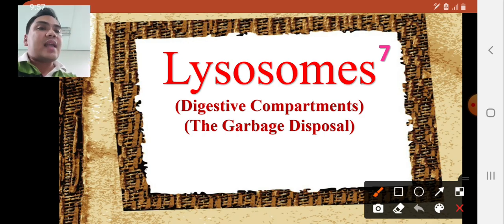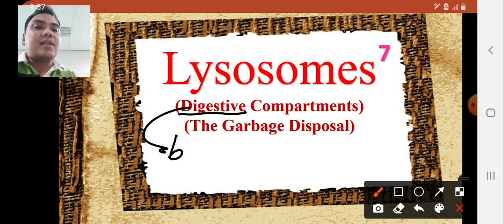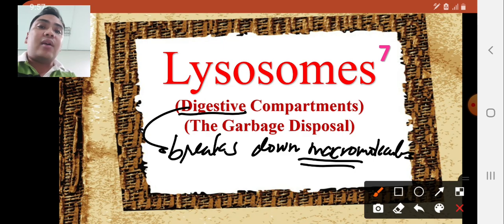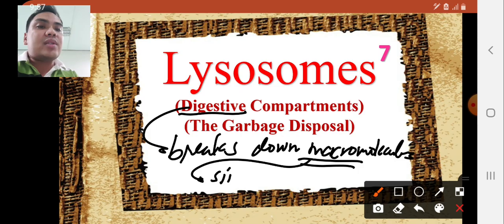It was stated that lysosomes are the digestive compartments because they break down macromolecules. And of course, from its prefix macro, it means that these are large molecules. It breaks down the macromolecules, or large molecules, into simpler substances.